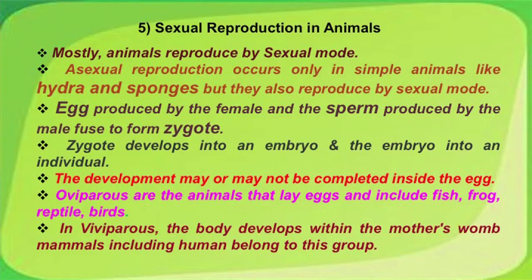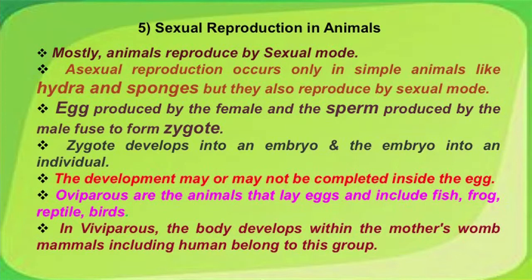Sexual reproduction in animals. Mostly animals reproduce by sexual mode. Asexual reproduction occurs only in simple animals like hydra and sponges, but they also reproduce by sexual methods. Eggs produced by females and sperms produced by the males form the zygote. Zygote develops into an embryo and the embryo into an individual. The development may or may not be completed within the egg.